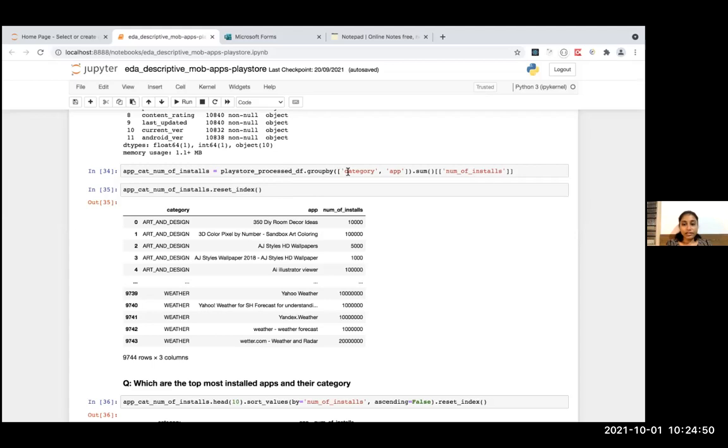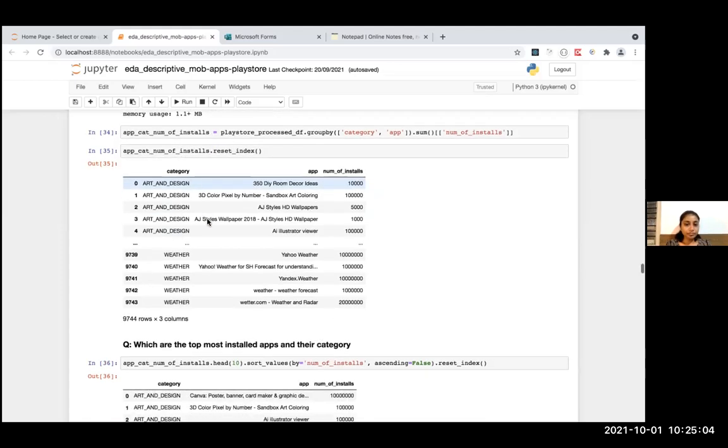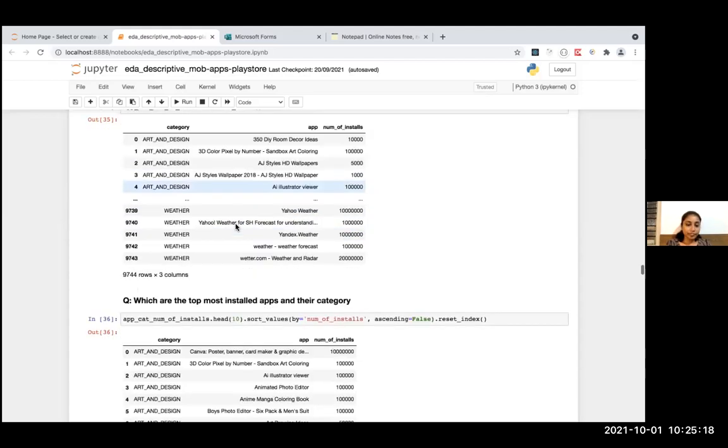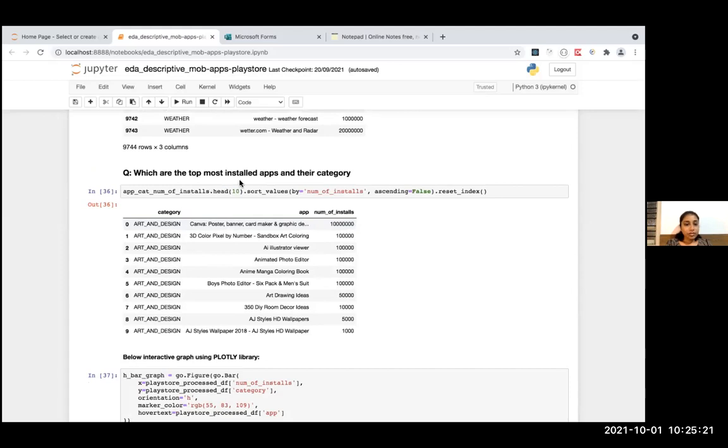After I did these modifications to the Play Store process data frame, I stored that updated data frame in another data frame called appcat number of installs. It depends on your scenario. I basically did not want to modify the pre-processed data frame, so for this specific scenario I saved that result into another data frame. Which are the top most installed apps and their categories?